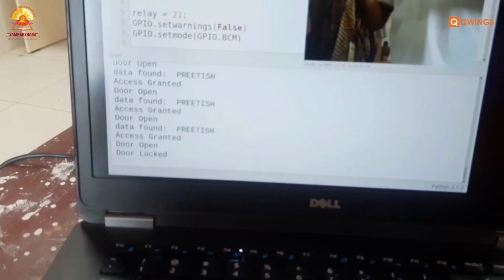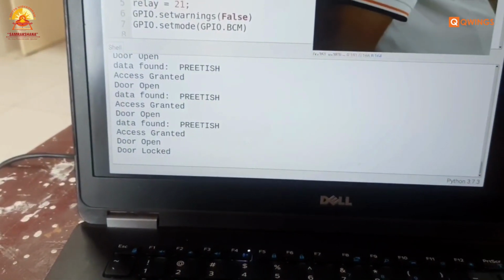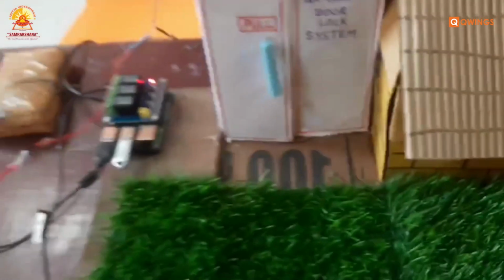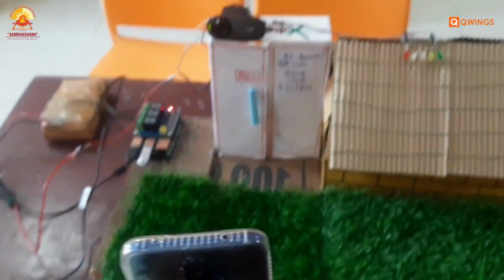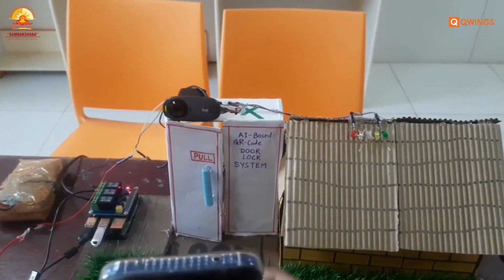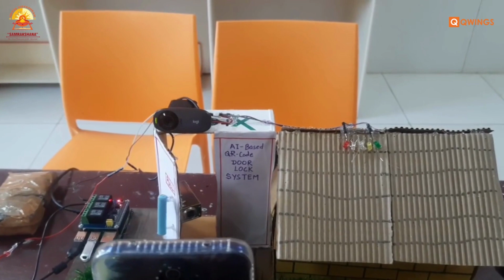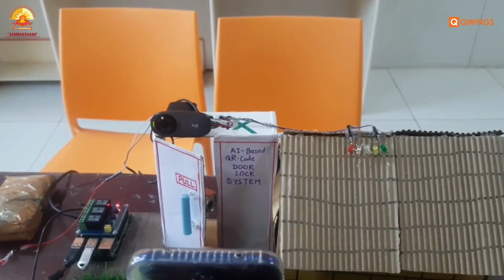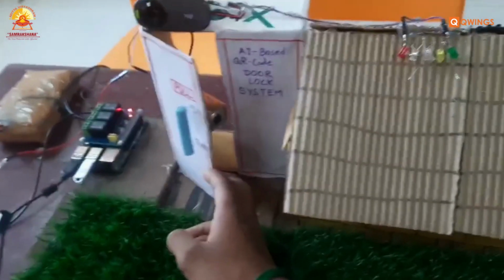Now another, the Nishant QR code. This is also an authorized QR code. The door opens. After 5 seconds, the door closes.